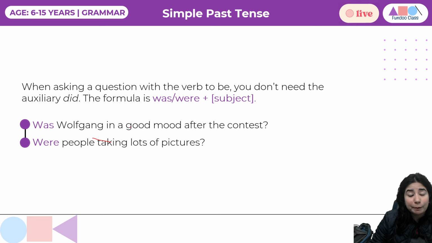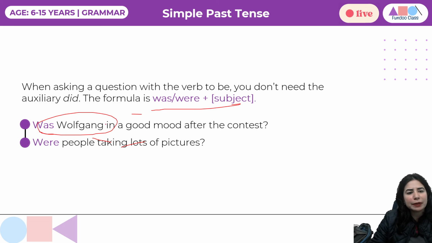So what do we do now? If it is be form of the verb, then the formula is again simple. You use was and you simply place the subject. Was Wolfgang in a good mood after the contest? Were people taking a lot of pictures? Was is for singular and were is for plural. So things are really easy, isn't it?